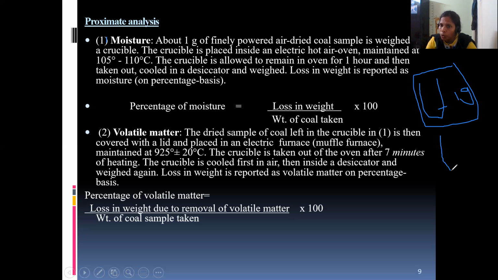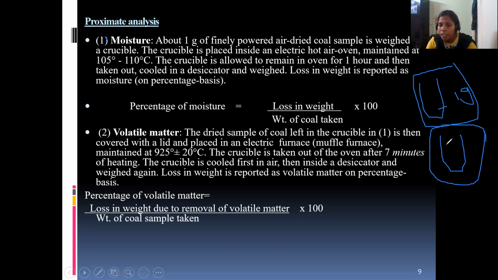We remove the silica crucible from the oven and cool it in the desiccator. The desiccator is one of the equipment used to cool the silica crucible. It has a lid, so by opening the lid we can remove the silica crucible from the desiccator. After that, we take the weight of the silica crucible. Initially the weight was more before placing it in the oven, and after 1 hour in the oven the weight will be reduced. We take that weight here.